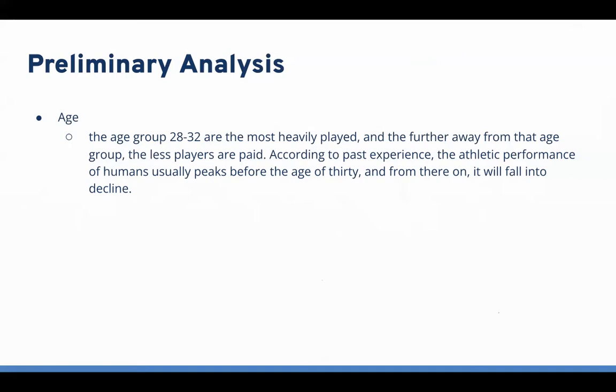According to past experience, the athletic performance of humans usually peaks before the age of 30, and from there on, they will fall into decline. As people grow older, the mass, strength, and function of muscle gradually decrease. And furthermore, endurance also drops a lot as the body uses oxygen less effectively over time.